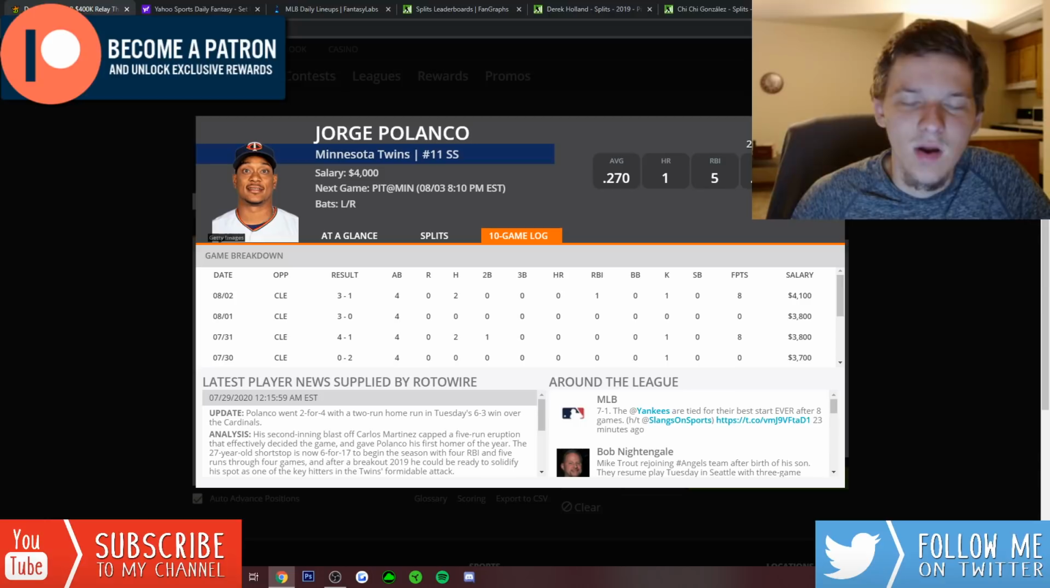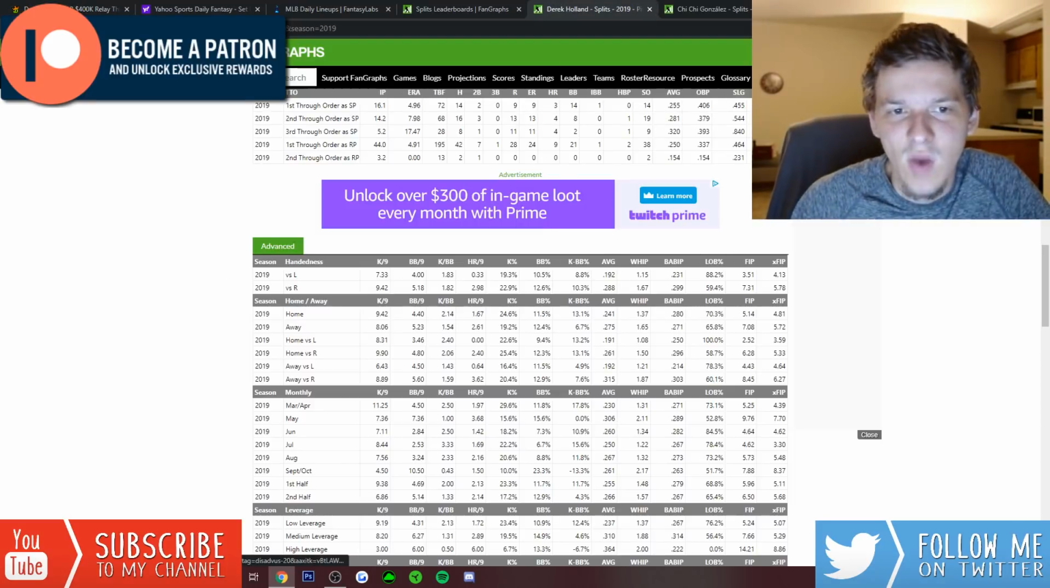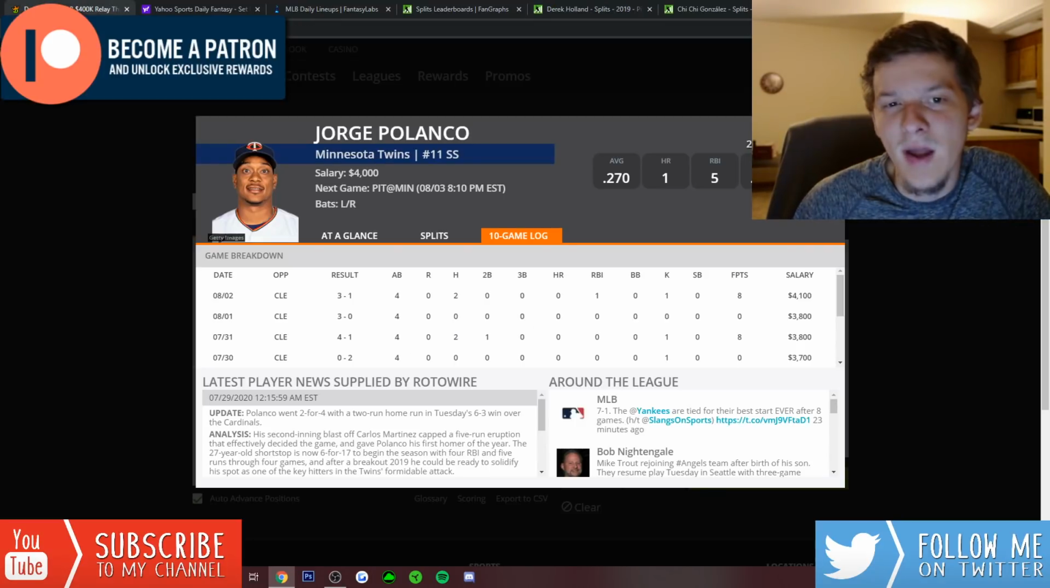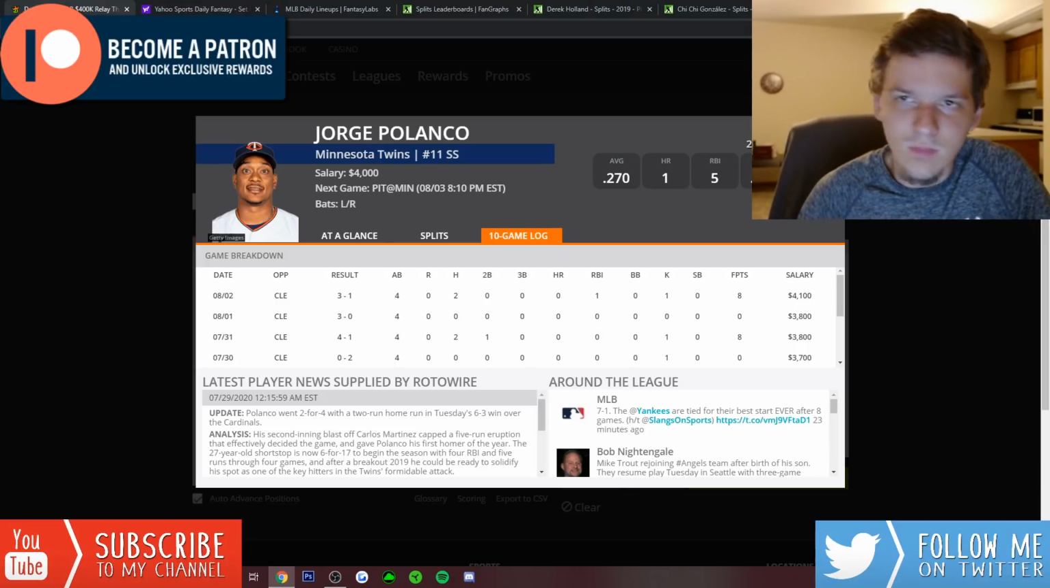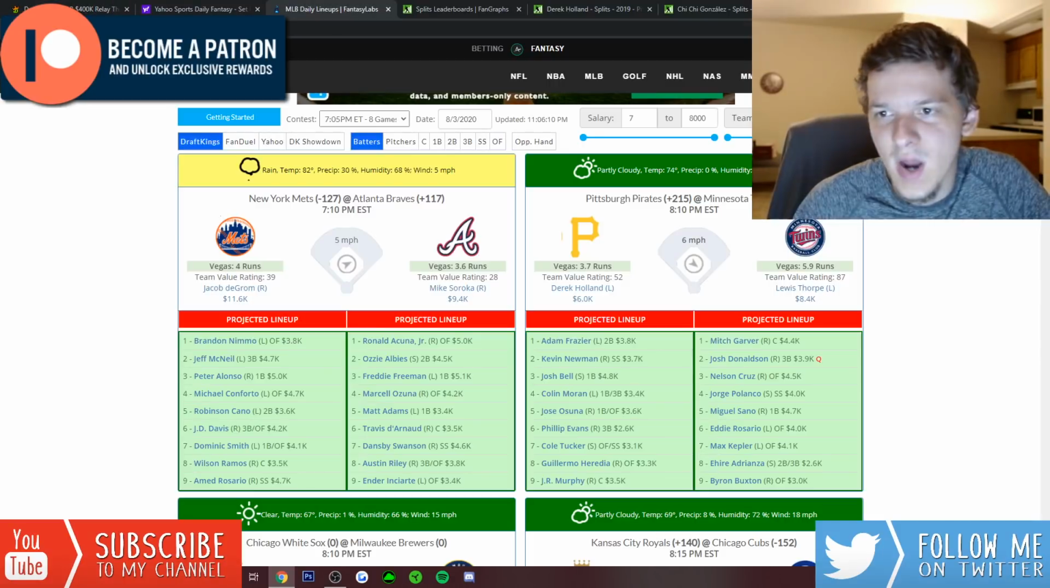I showed you how bad Holland was against righties last season. Polanco will be batting right-handed here. He is a switch hitter. I like pretty much all the righties in this Twins lineup. I think Mitch Garver is easily the top catcher play today. Josh Donaldson, someone I'm going to be keeping my eye on.